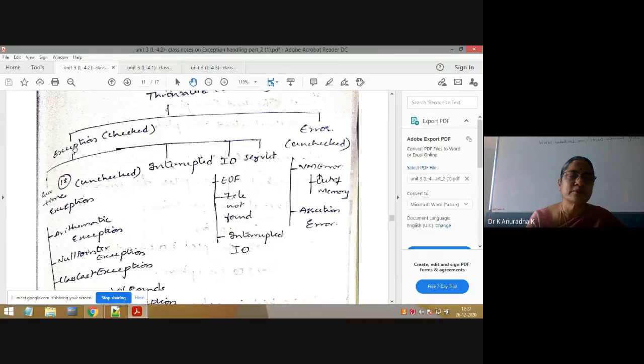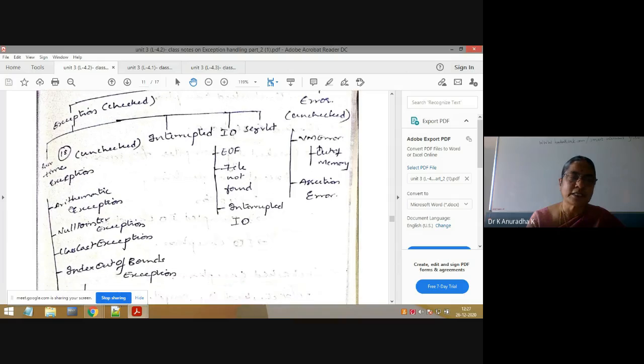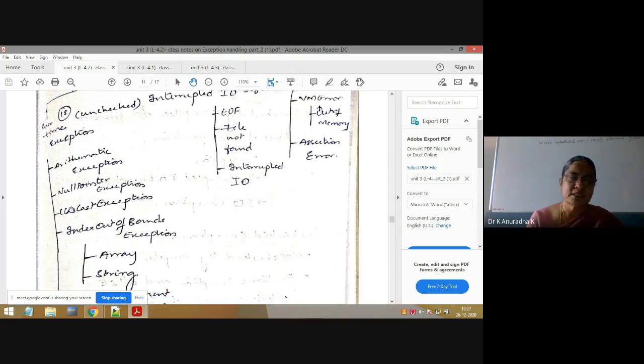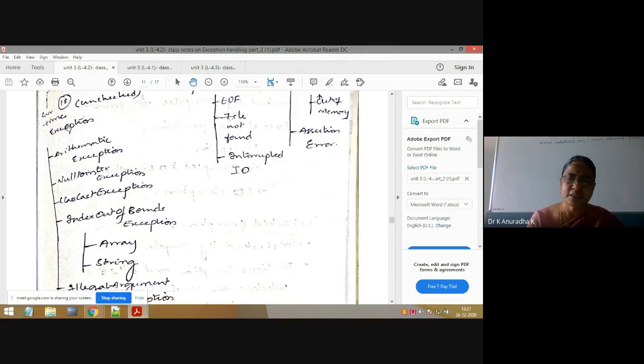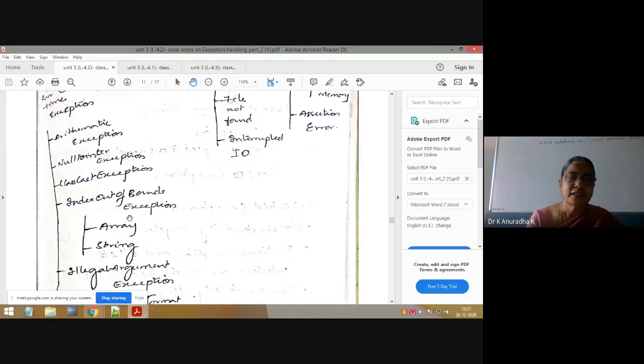Now, Exception is the superclass for all these classes. Means these are the subclasses and for them the superclass is Exception. So this is very, very important. Under Exception we have RuntimeException. This is very, very important. Under RuntimeException, as we already discussed, we have ArithmeticException, NullPointerException, ClassCastException, IndexOutOfBoundsException. Again, under IndexOutOfBoundsException we have ArrayIndexOutOfBoundsException and StringIndexOutOfBoundsException.